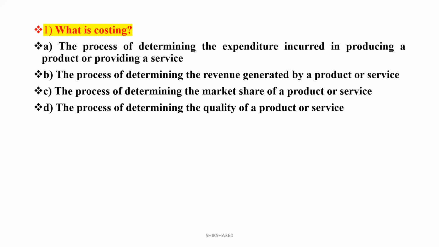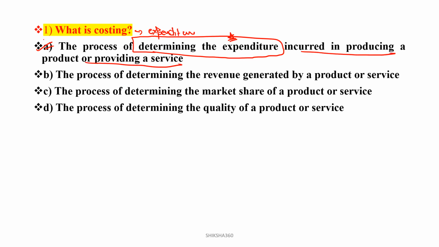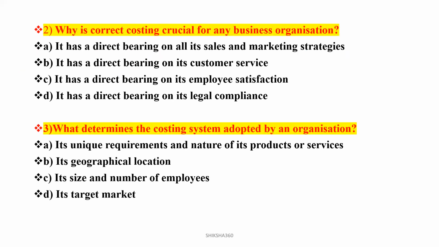So basically, what is the meaning of costing? Costing basically depends on the expenditure. Costing is spending, or we can say expenditure. So costing is a process of determining the expenditure incurred in producing a product or providing a service. Clear? So option A will be the answer. Now move to the next question.